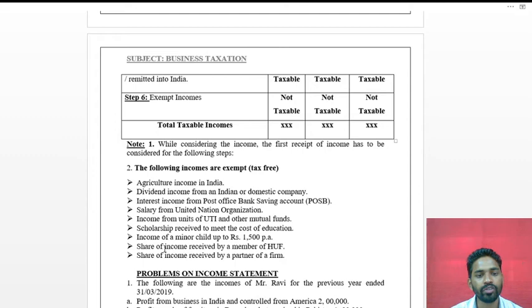Next, share of income received by a member of HUF. Whatever income they get from their share in the Hindu Undivided Family is also exempt income. Next, share of income received by a partner of a firm. Whatever income they get from their share in the partnership firm is also exempt income. So these incomes will not come under the calculation of total taxable income.